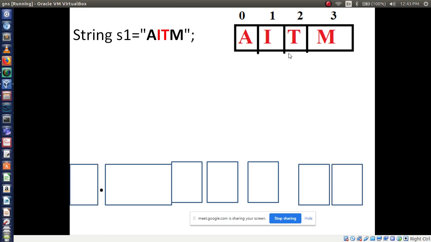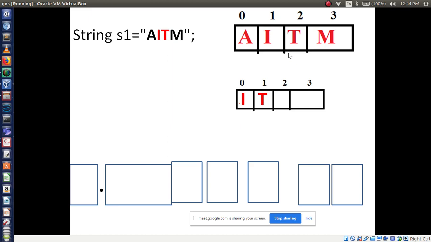These I and T we have to store in another variable, another array, for displaying purposes. For this I have to define another array.